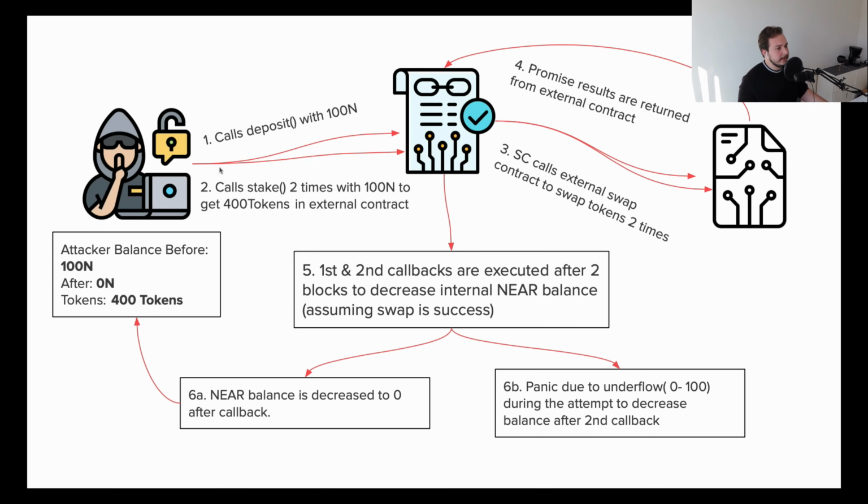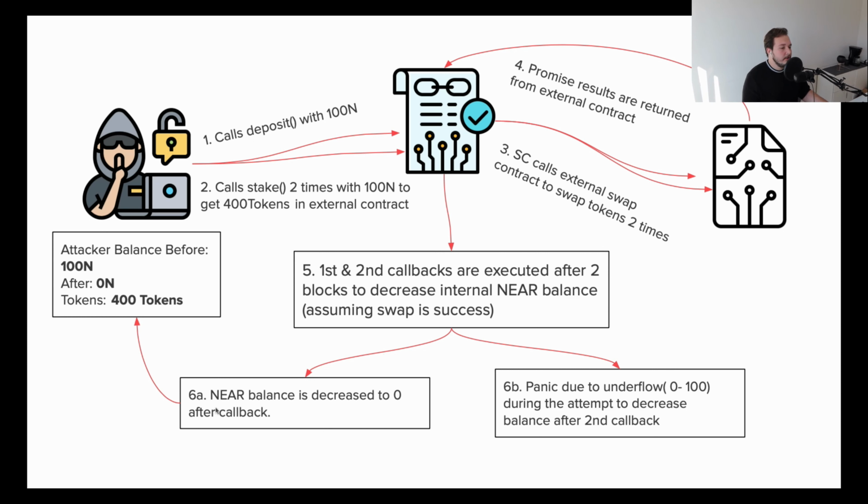So here's the diagram. The hacker calls deposit 100 NEAR and then calls stake 2 times with 100 NEAR to get 400 tokens in the external contract. And then the hacker can just use the external contract, if, let's say, the external contract has withdraw, and just withdraw those 400 tokens and then swap them back to something else. And then the smart contract calls the external swap contract 2 times. The external swap contract returns a promise. And then the first and second callbacks are executed after the 2 block delay to decrease the internal NEAR balance.